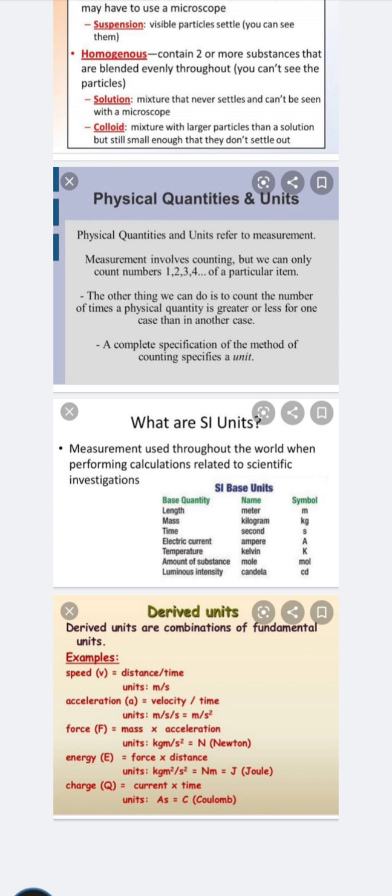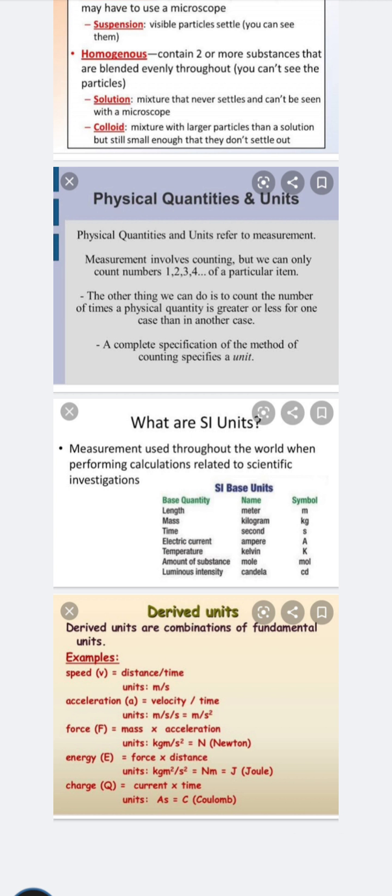In some cases, we use degrees Celsius and Fahrenheit. But when we do our calculations, we convert the Fahrenheit and the Celsius into Kelvin, that is K. Amount of substance is the mole, mol, and luminous intensity is the candela, that is cd.